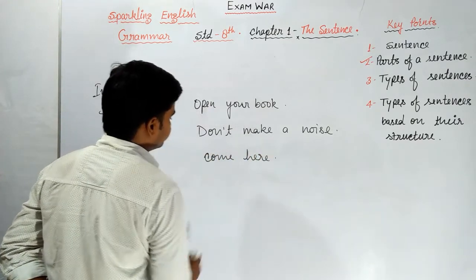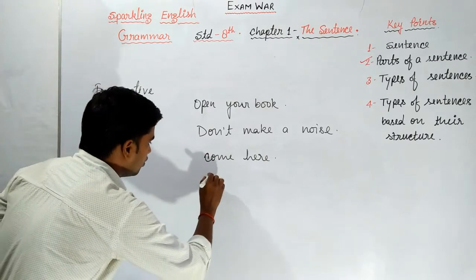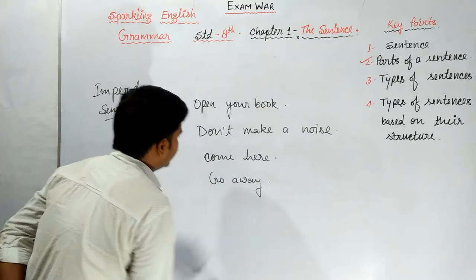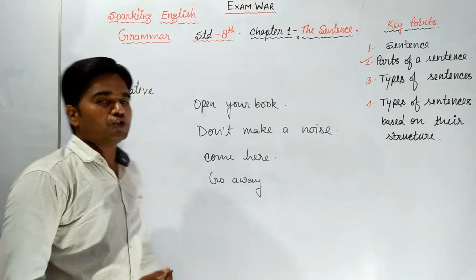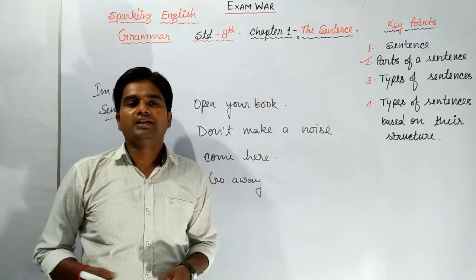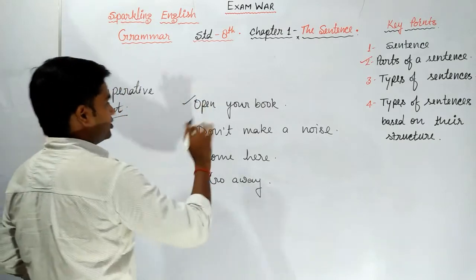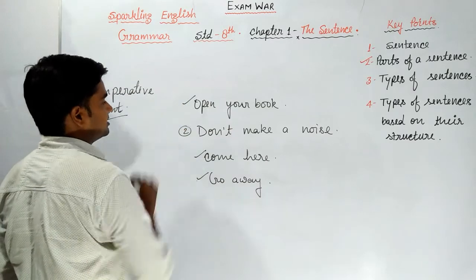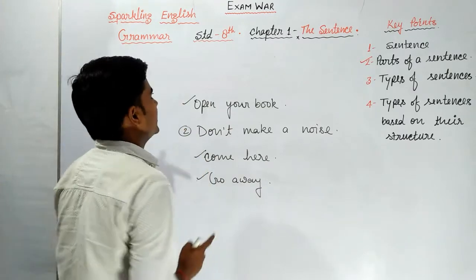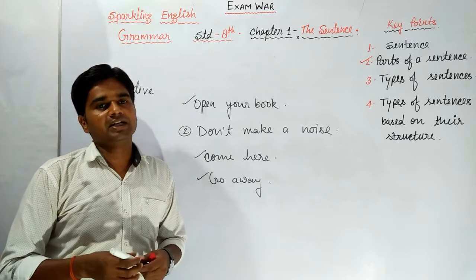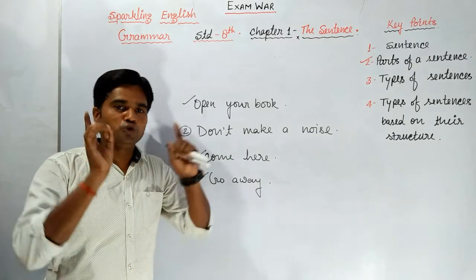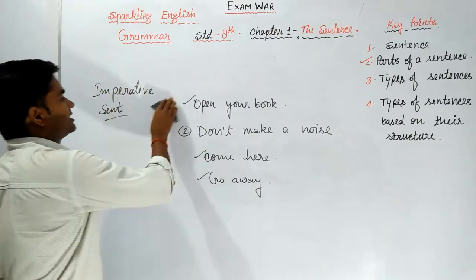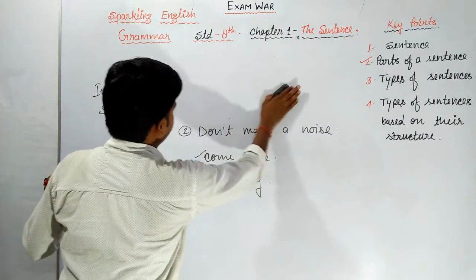Imperative sentence. Go away. Imperative sentence. So imperative sentence also can be divided into positive and negative. As one is a positive sentence, and this second one is a negative sentence as we used here, don't. So all these sentences are imperative sentences.